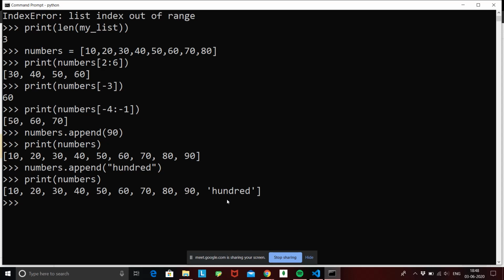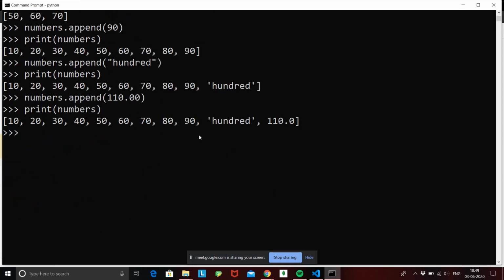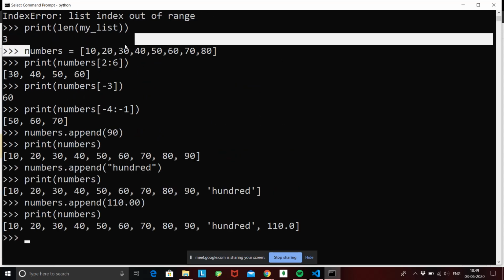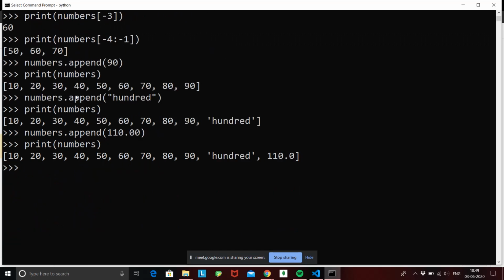Fine. So the next thing I want to do is append, if not 100, 110.00. This is a floating number, right? So I can also append that, and if I print my numbers again, it's going to be stored as a floating number. So a list will never have any restriction on what kind of data you are storing inside it. We have stored integers, we have stored a string, we have stored a floating point number. Fine. So this is called a changeable list. What's happening over here is we are changing the list. First our list included only 8 elements. Then using the append feature, we appended 2 or 3 more values inside it.